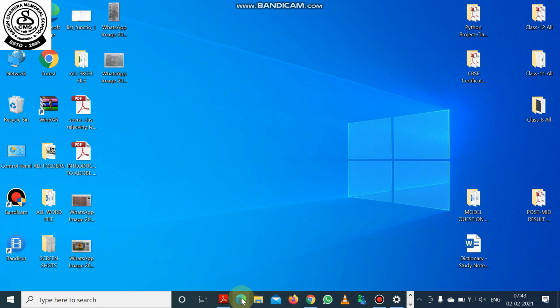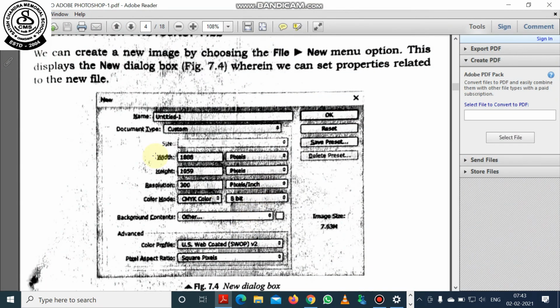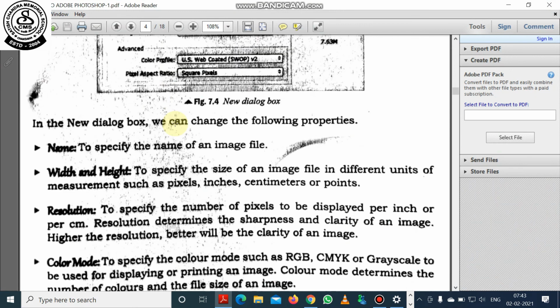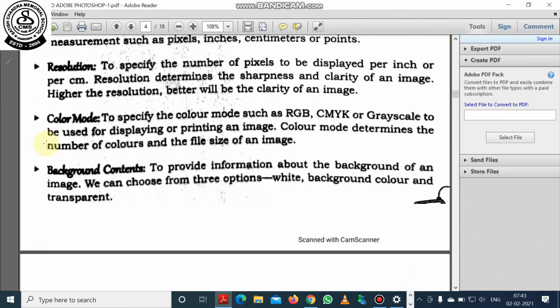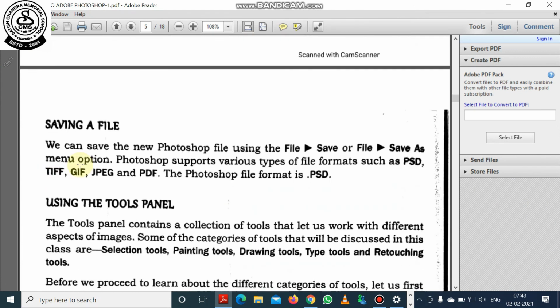Now students, if I get back to the main document, so how many options you can have within the new dialog box: that is name, width and height, resolution, color mode, background content, and this is all. After selecting everything, you click on file and then you click on save or save as, and then your particular Photoshop file will be saved.